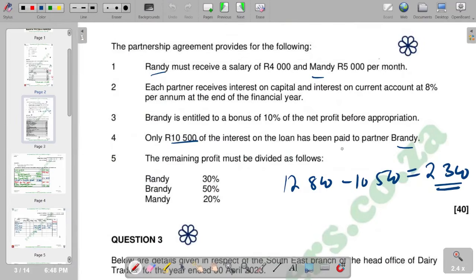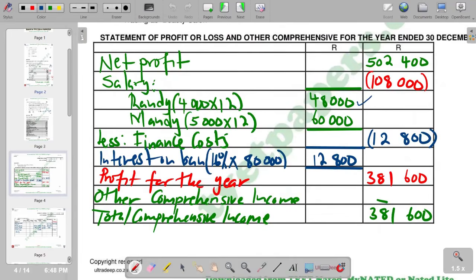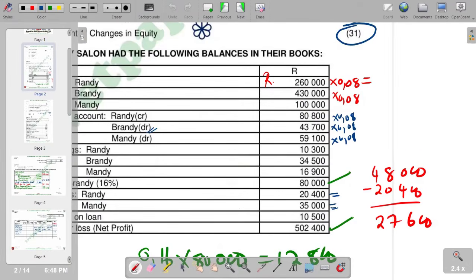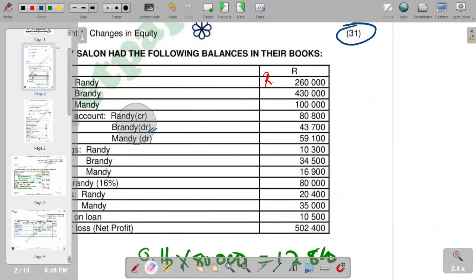Then with that, we go to the next part whereby we have another salary for Mendi. For Mendi, what was supposed to be paid is 60,000, and what was actually paid is 35,000. So we say 60,000 minus 35,000, and then we get the part that is not yet paid, which is 25,000.